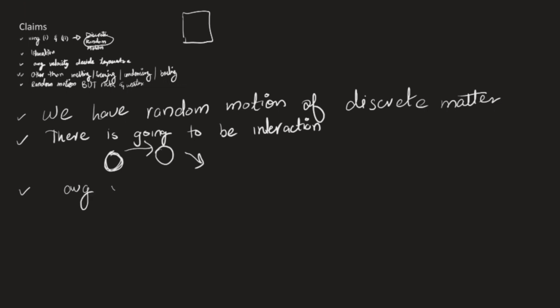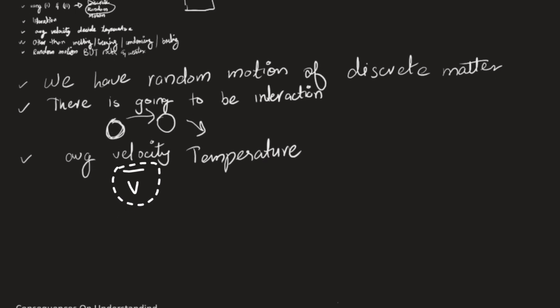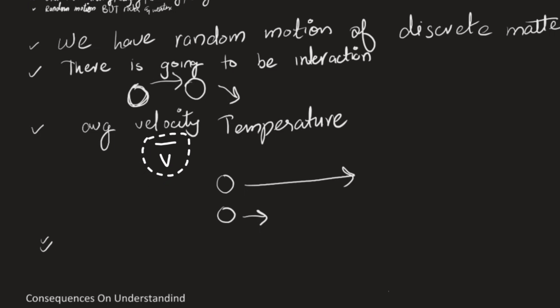Okay, thirdly, using the second claim, we are going to say that only the average velocity of the particles is going to decide what the temperature is going to be. And you're going to say, whoa, isn't the entirety of the particles going to be at the same velocity? And I'm going to say, no. Just like this example, a particle hits this other particle and gives it essentially some extra velocity. So there are going to be some particles which are going to move, by the size of the arrow, you should understand what I mean, either slower or speedier. But the overall or the average velocity is going to be the decider. And consider this as a supplementary claim. We did talk about it a little bit.